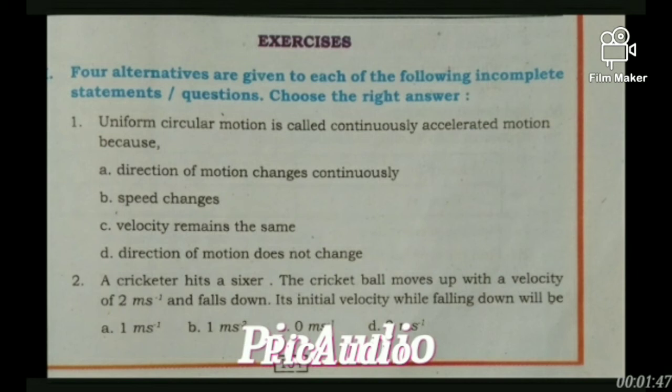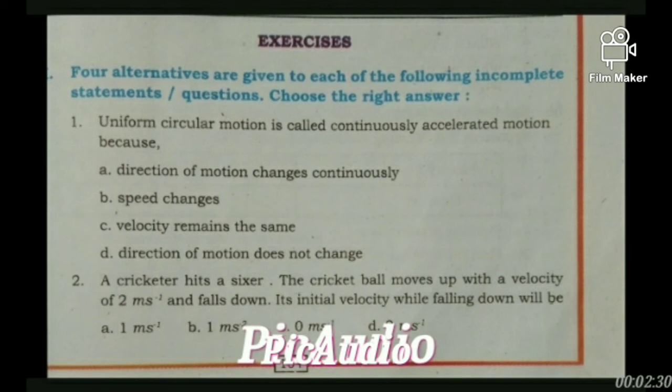A cricketer hits a sixer. The cricket ball moves up with a velocity 2 meters per second and falls down. Its initial velocity while falling down will be? Concentrate here. They are asking you to determine what is the velocity of the ball when it starts falling down. To understand this one, you have to understand what happens when the ball rises up.